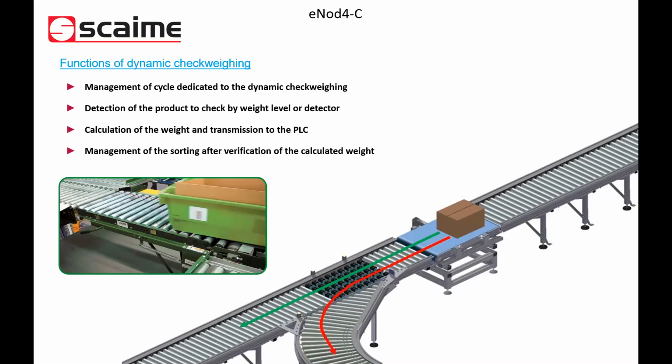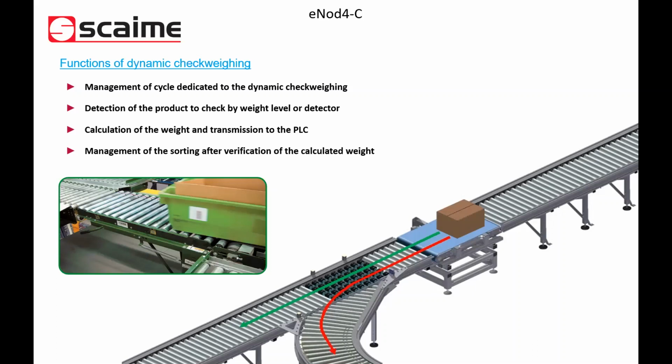Yes, indeed, that's a very important point, because this is one of the main advantages of this range of firmware, not only the C, but also other firmware which are proposed with the eNode 4. The program by itself is already developed, is integrated into the weighing transmitter, the weighing controller, so that it can manage entirely by itself the weighing process. So nothing to be done by your PLC.